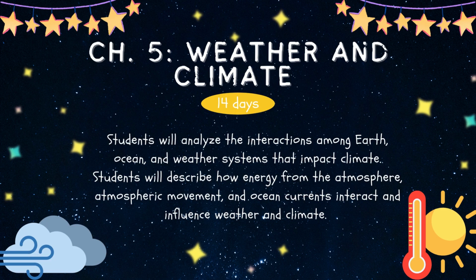In Chapter 5, students will analyze the interactions among Earth, ocean, and weather systems that impact climate. Students will describe how energy from the atmosphere, atmospheric movement, and ocean currents interact and influence weather and climate.